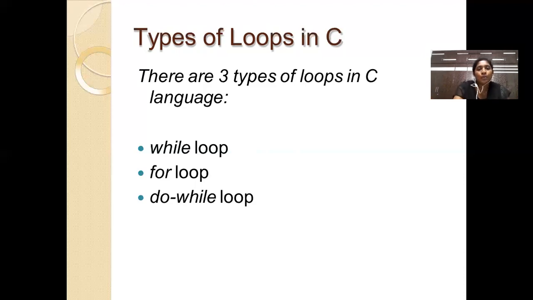Among the 3 types of loops in C, while loop and for loop are considered entry control loops, also known as pre-test loops. The do while loop is considered an exit control loop, also called a post-test loop.